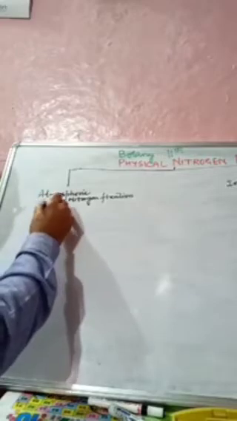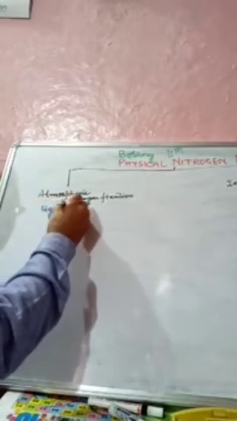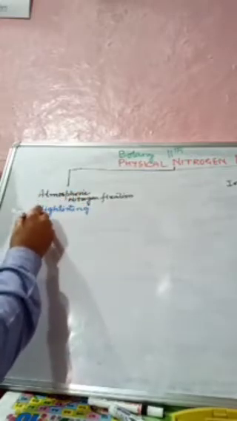In atmospheric nitrogen fixation, what happens? In the atmosphere, two processes happen. First is lightning, and second is thundering.